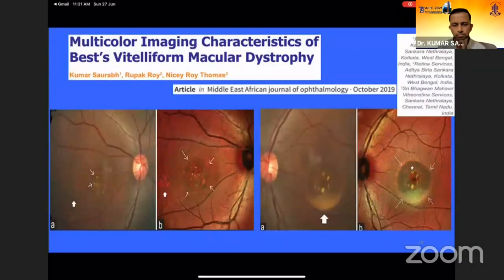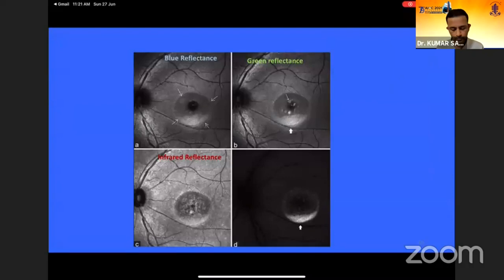So in Best disease, the right eye has the vitelliruptive stage, while the left eye has a pseudohypopyon stage. The composite multicolor image shows an additional atrophy temporal to the macular area and hyperreflectivity due to the accumulation of lipofuscin in the left eye. While the green reflectance shows a highly reflective area of the accumulation of lipofuscin inferiorly, the infrared reflectance shows additional RPE defects over the macular area.